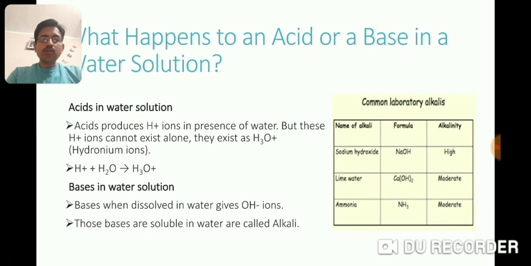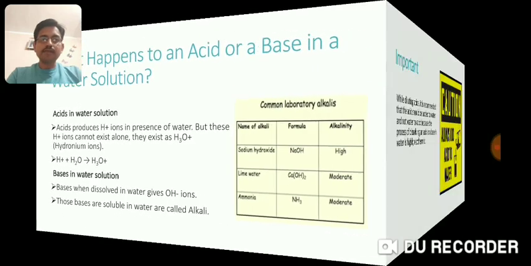Now let's see what happens to an acid or base in water solution. When acid or base is dissolved in water, acid produces H plus ions. These H plus ions associate with water molecule to form H3O plus, that is hydronium ions. Bases give OH minus ions. Bases that are soluble in water are called alkalis.